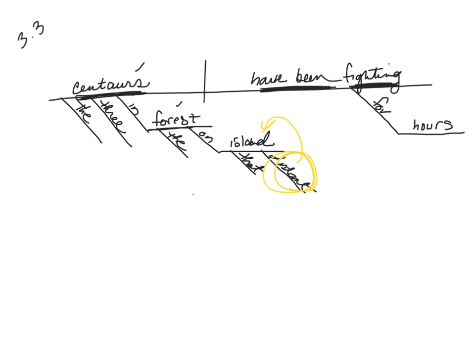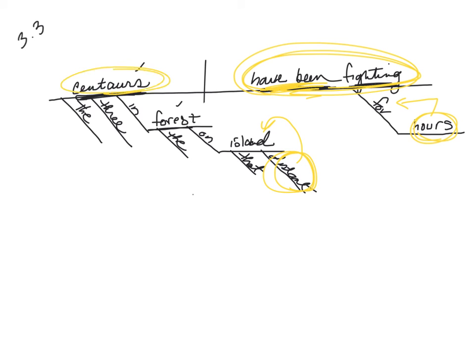If it says, what is the preposition that matches hours? You're going to say for. If it asks you for the verb, you're going to give it the entire verb, including these helping verbs. If it asks you for the subject, you're going to give it centaurs and only centaurs, because these words are danglies. So it's not part of the actual subject.